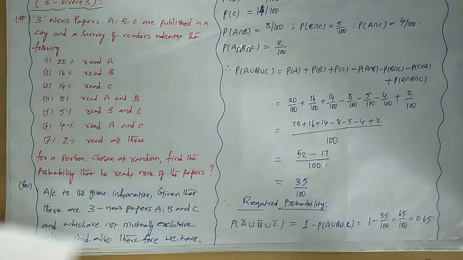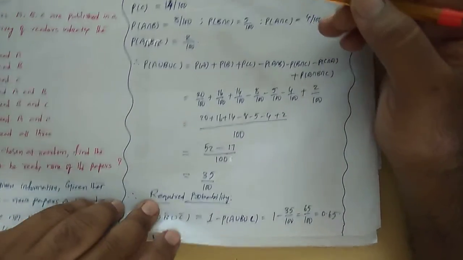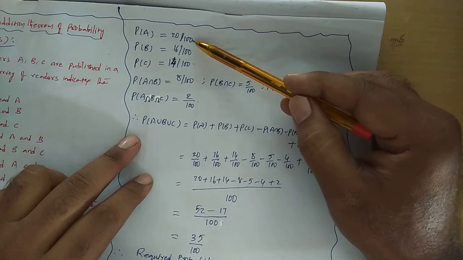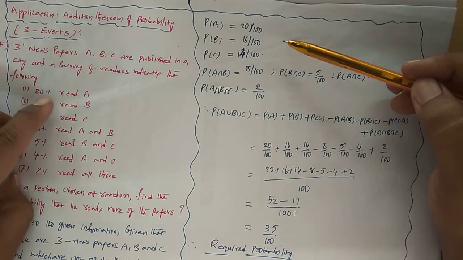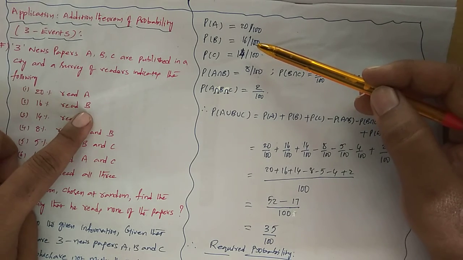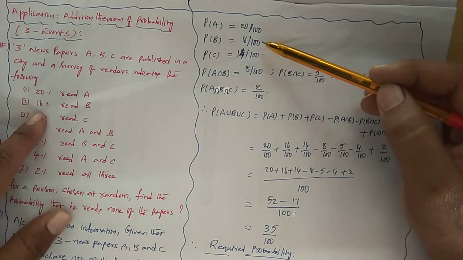Now I am putting all the information in terms of notations. All of you look at here. What is the given information? Probability of A is equal to 20 by 100. No need to worry here, 20% read A. Same way B means 16%, 16 by 100.